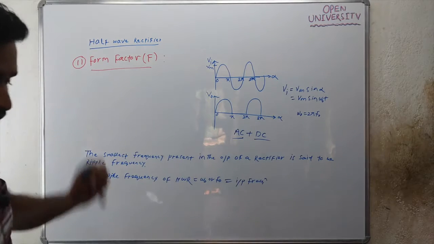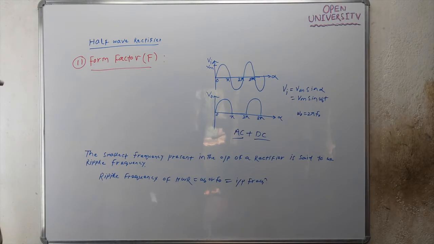What is form factor? Form factor is the measure of smoothness in the output waveform.